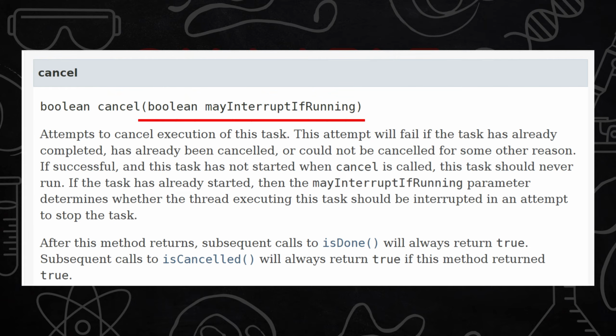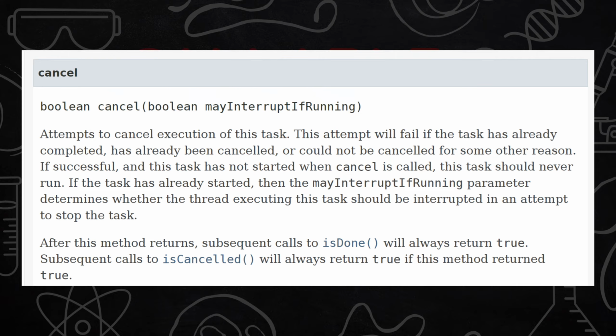We can also provide a boolean argument while calling this cancel method. If we pass the value as true for this argument, then the thread that is currently executing the task will be interrupted. And if we do not pass anything, then by default its value is false. And in that case, the in-progress task will be allowed to complete.